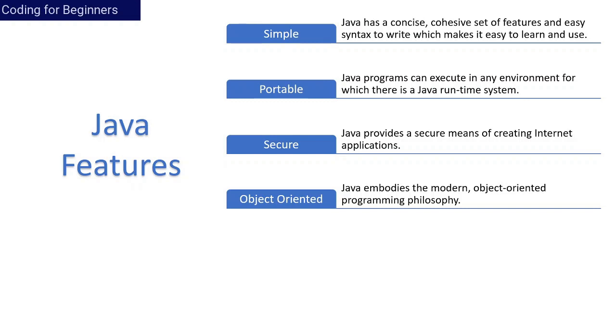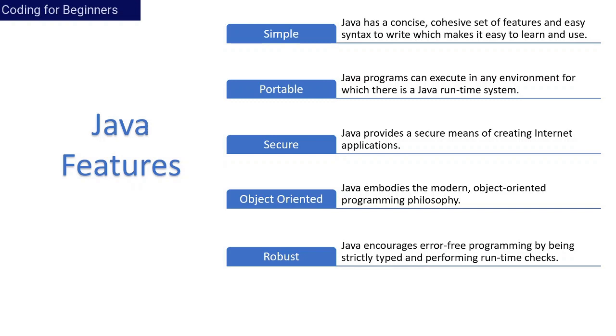Fourth is object oriented. This is the key concept on which the whole Java technology has been created. We will discuss object oriented in a whole new tutorial set, but here you can understand that object orientation provides a philosophical description of the Java coding language.